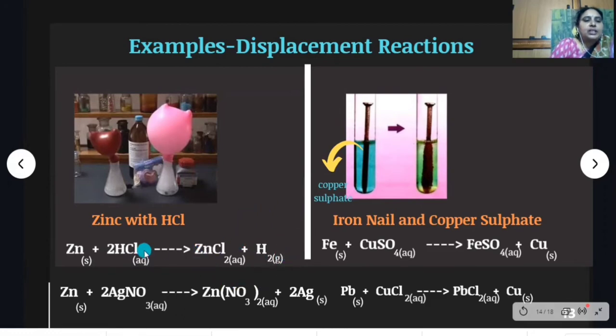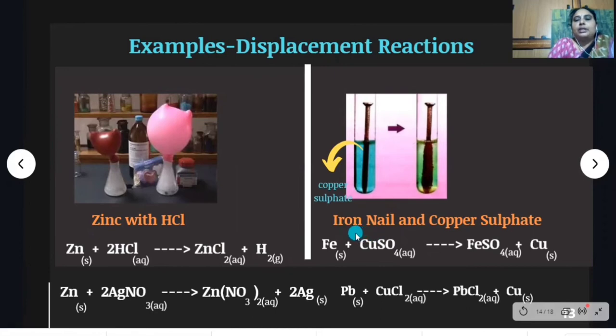In this reaction, zinc displaces hydrogen from hydrochloric acid and occupies the place of hydrogen. So in this reaction, zinc is more reactive than hydrogen, so it displaces hydrogen. Then the next reaction, see another example.